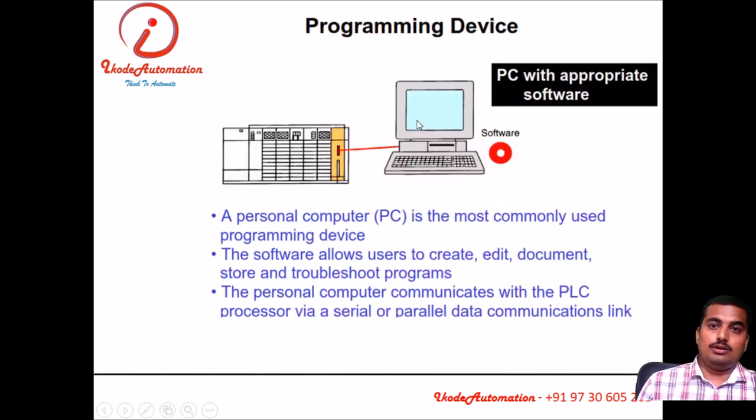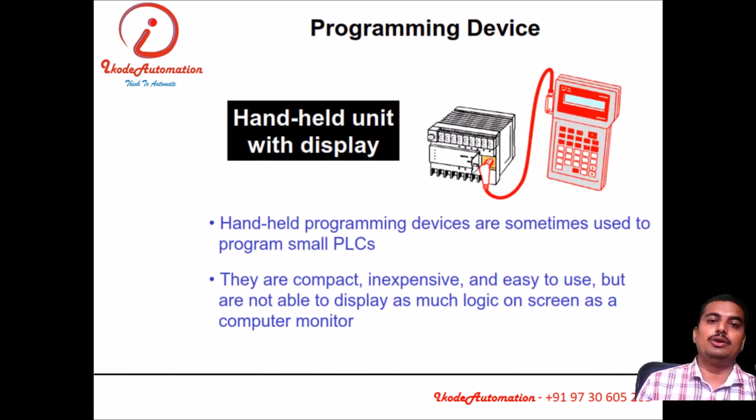Then the programming device: the controller has to be programmed by means of a programming device. It may be your laptop or your personal computer or a handheld unit supplied by the manufacturer. Few manufacturers, though this trend is outdated, used to send handheld computers or handheld displays to program their devices.